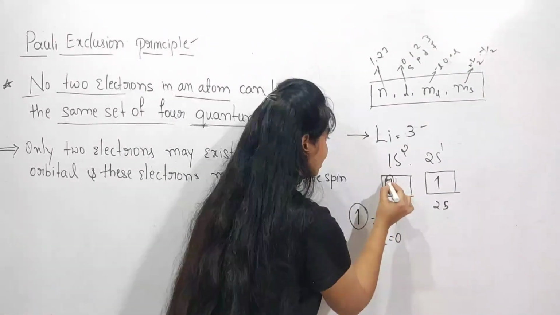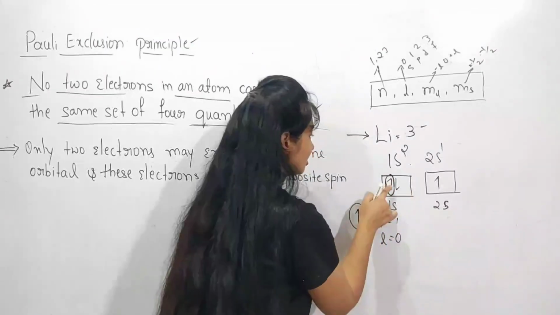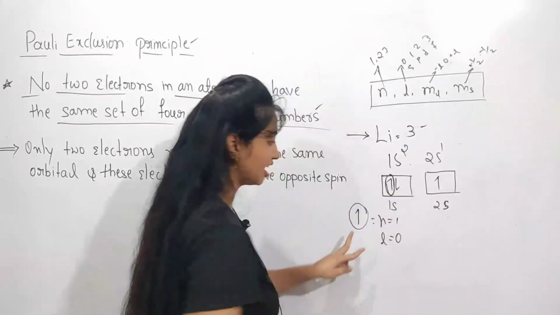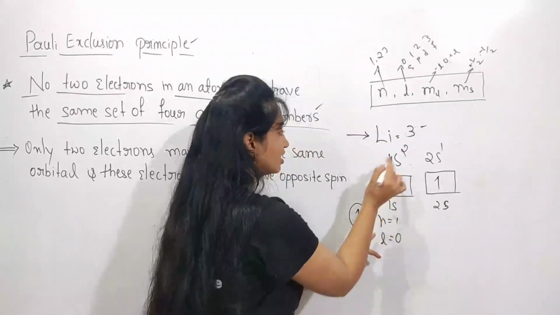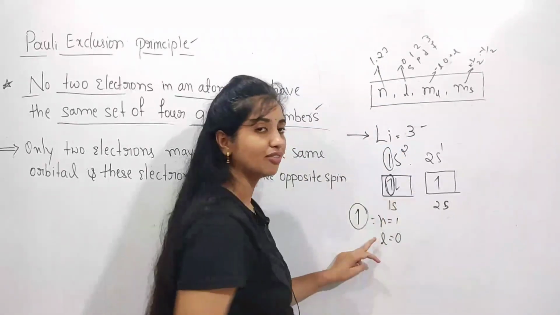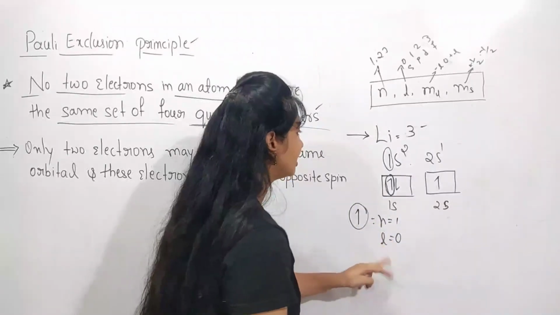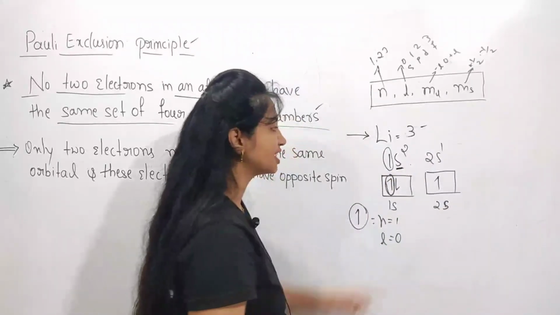Next, come here. I wish to write the quantum number values belonging to this electron. So n is equal to 1 because its main shell is the first shell, and next L is equal to 0 because it has the subshell s.